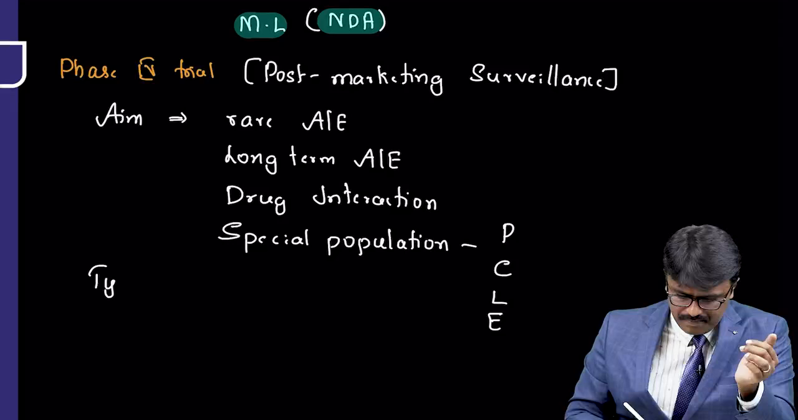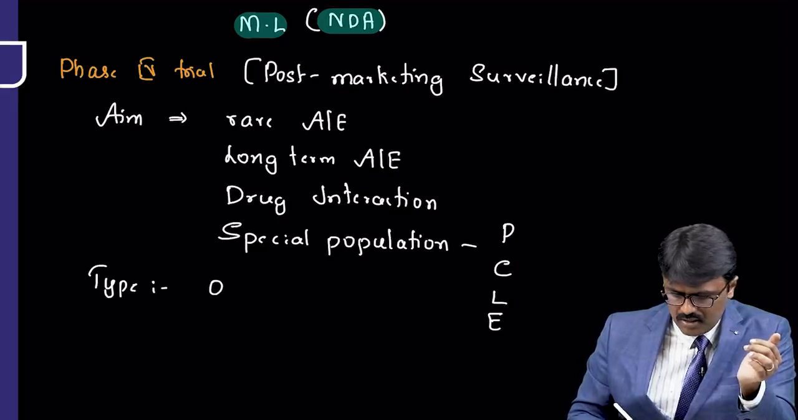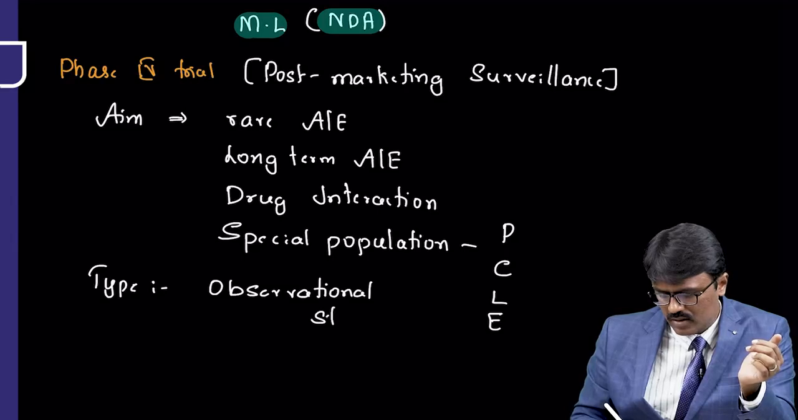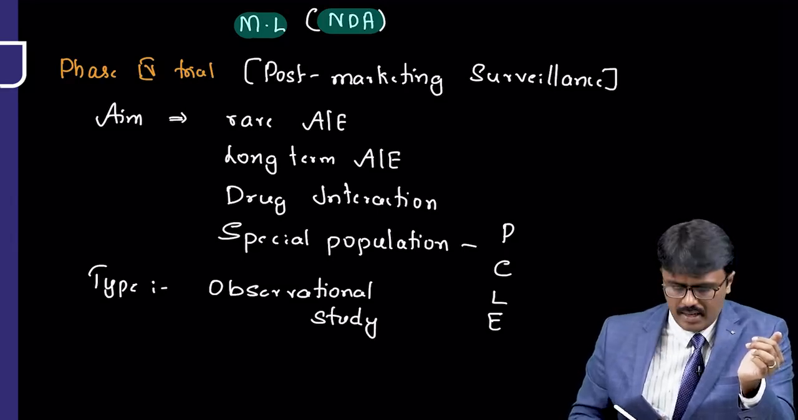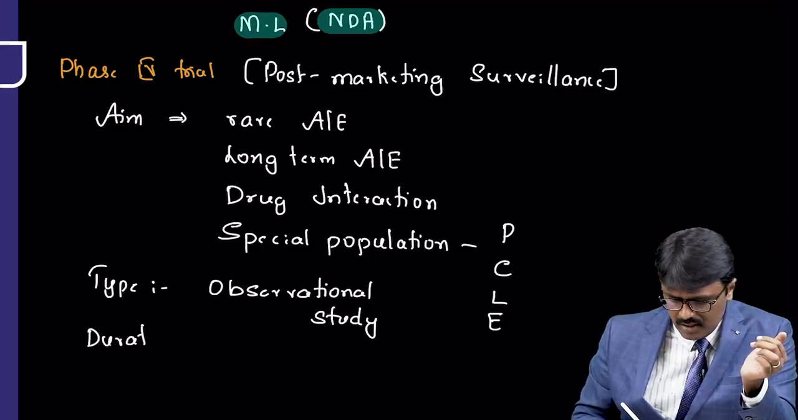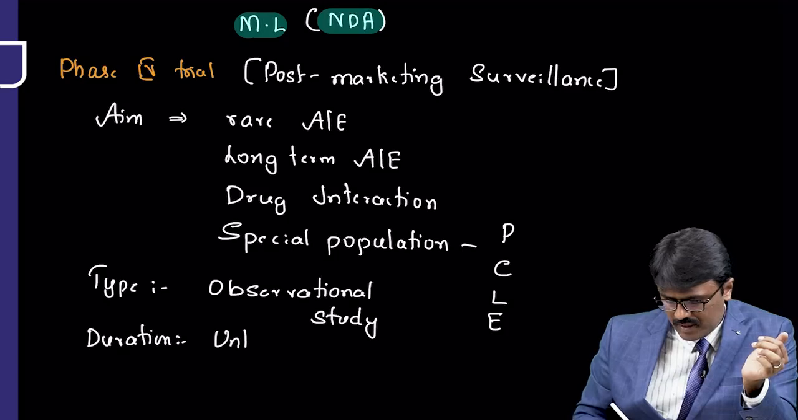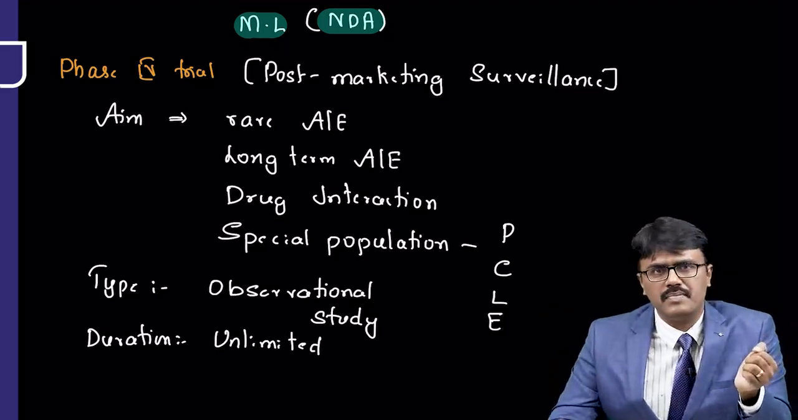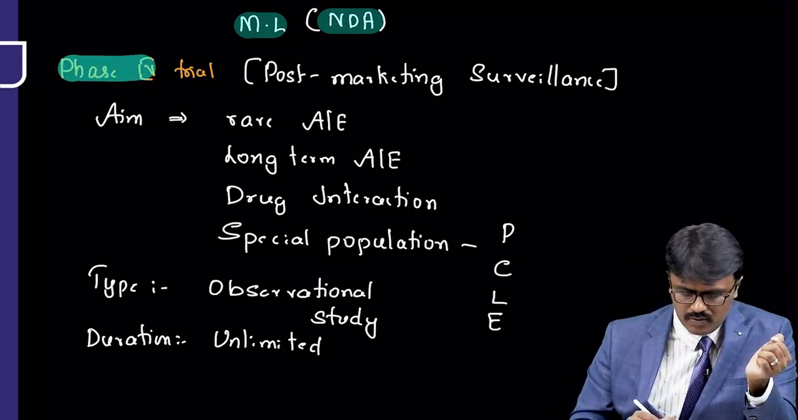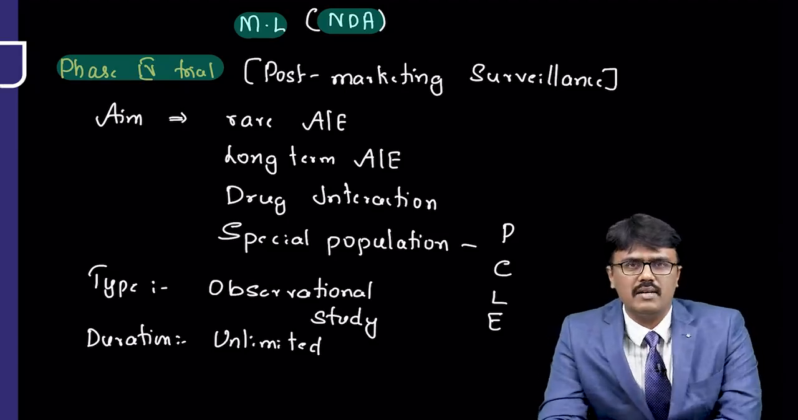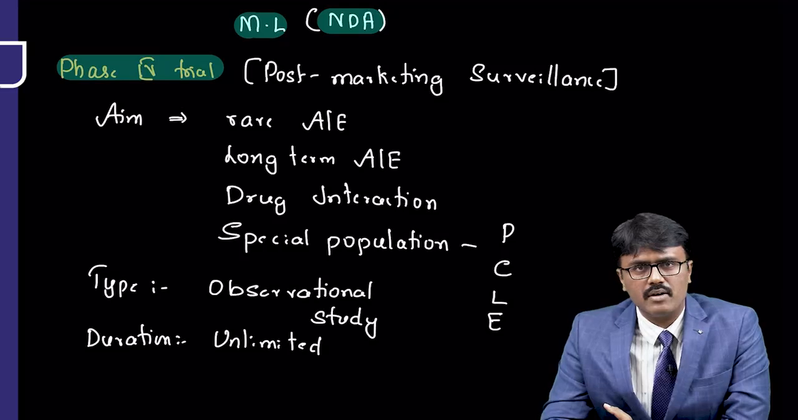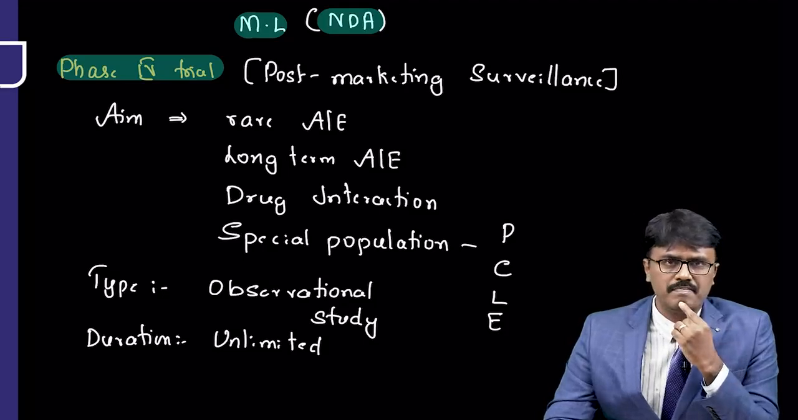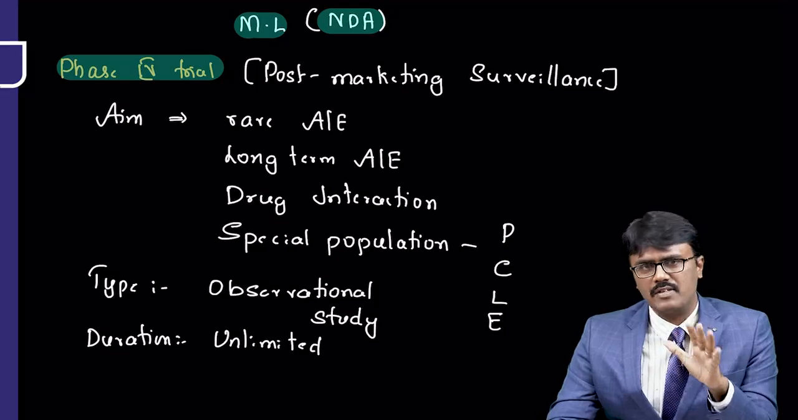Now what is the type of study? The type of study is observational study. Just observe it. So any problem occurs, you just report that. That is why it is called observational study. And the duration, there is no limit for that. The duration is unlimited. And the population is also not restricted to 1,000. It can be extended anytime. So guys, this is what is phase 4 trial. So it is also called as post-marketing surveillance. Why do we do it? To check for rare adverse effect, long-term adverse effect, drug interaction, and to check what happens in special population. So these are the phases of clinical trial we have explained.